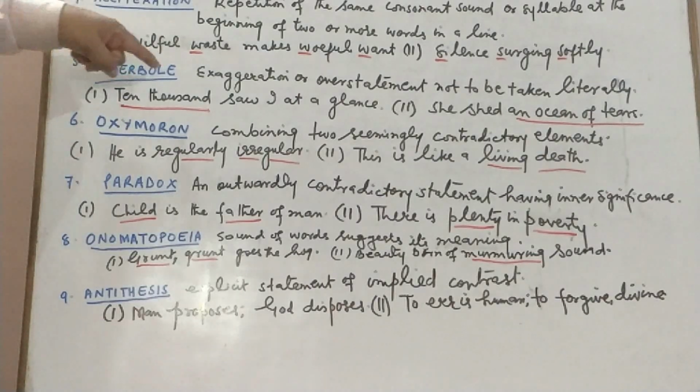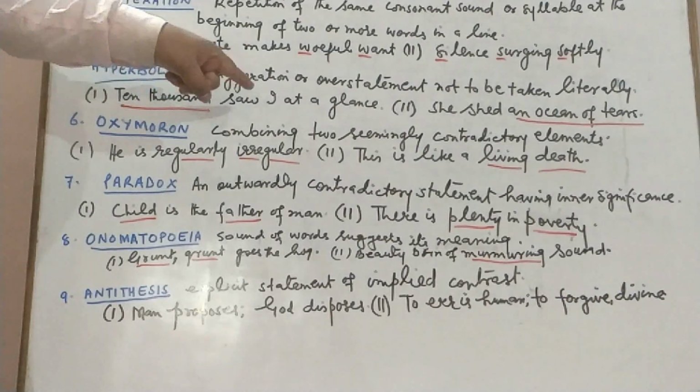Hyperbole, it is not hyperbole. Hyperbole is exaggeration or overstatement, not to be taken literally. When we exaggerate a thing, we call it hyperbole. "Ten thousand saw I at a glance."